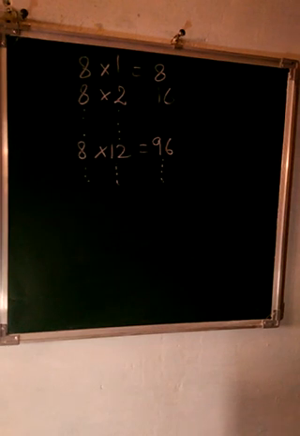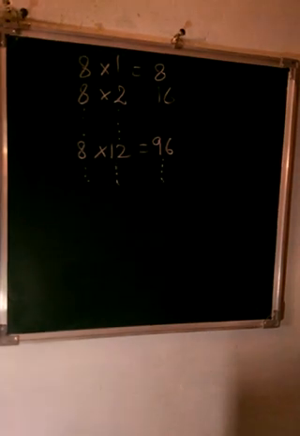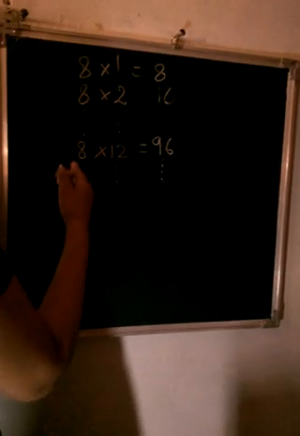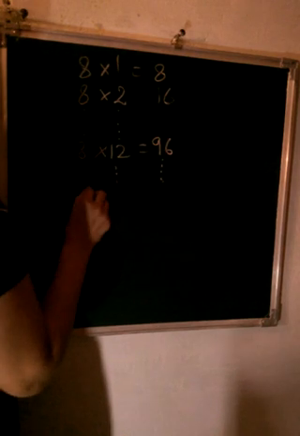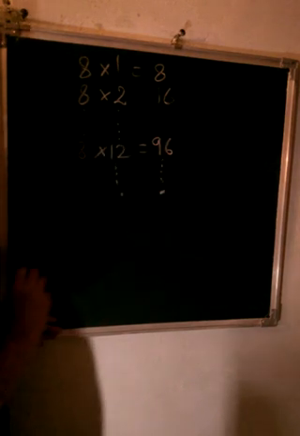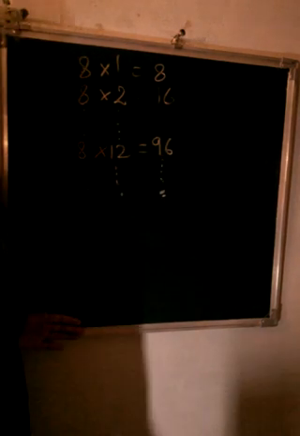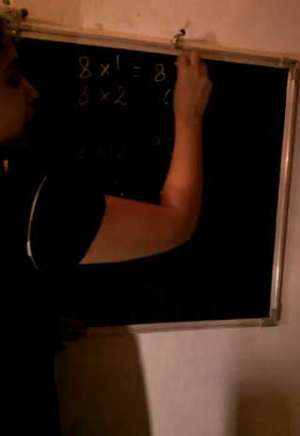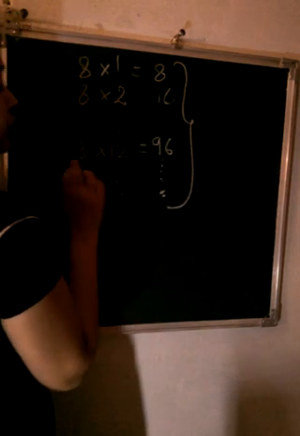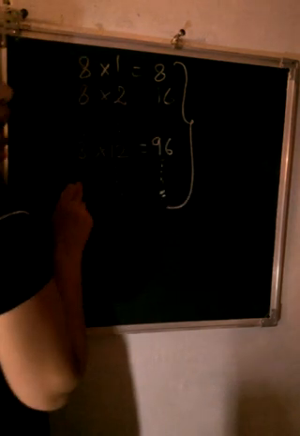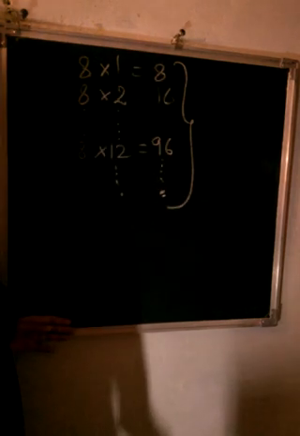Here, if I talk about the multiples of 8, you can see it goes like this. 8 ones are 8, 8 twos are 16, 8 threes are, and so on, and 8 twelves are 96, and it keeps on going. Do you know the last number here? No. That means we don't know the last multiple of this particular number. So this is another property of a multiple, that the multiples of a given number are not countable. That means they are infinite.